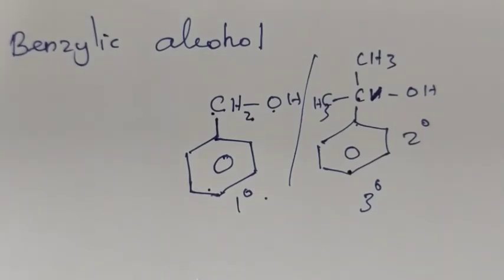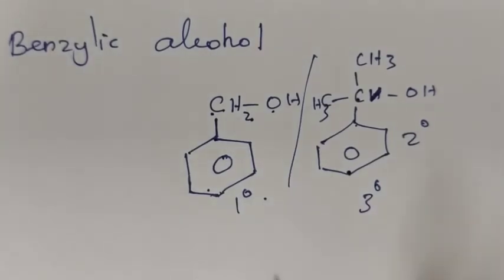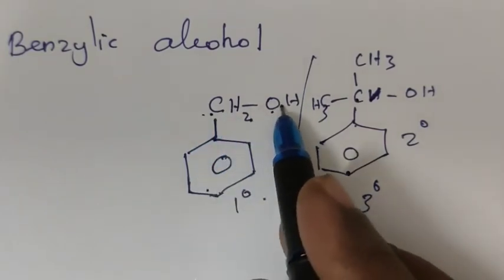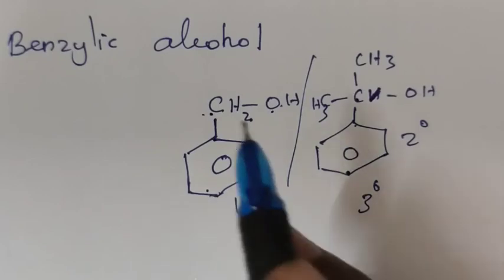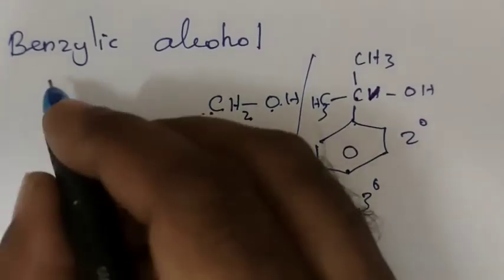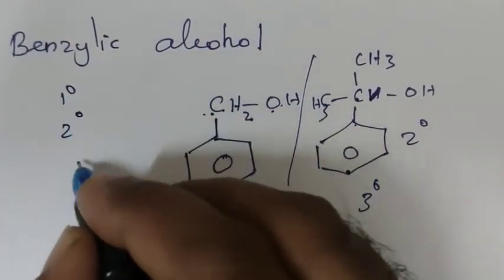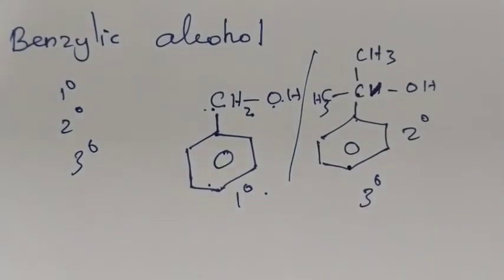So, what is benzylic alcohol? Benzylic alcohol means the carbon which carries the OH group is attached to an aromatic ring. That benzylic alcohol is also further classified into primary, secondary and tertiary based on the benzylic carbon.